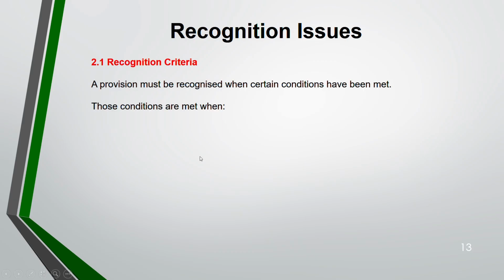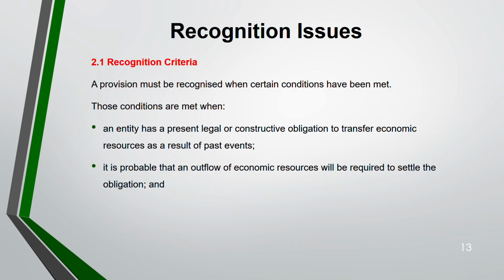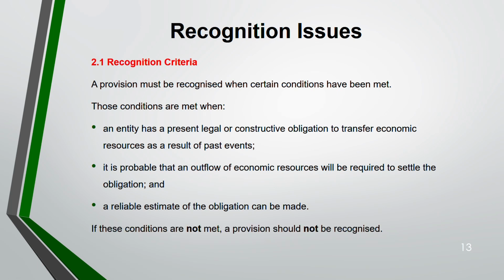A provision will be recognized if you are meeting certain conditions. These conditions are, number 1, there should be an obligation. That obligation could be present or constructive, which results from a past event. It is an obligation to transfer economic resource. Next, there should be a probability that an outflow of economic resource is required to settle the obligation, and an estimate of the obligation has to be made. If these conditions are not met, provision will not be recognized. Simple.